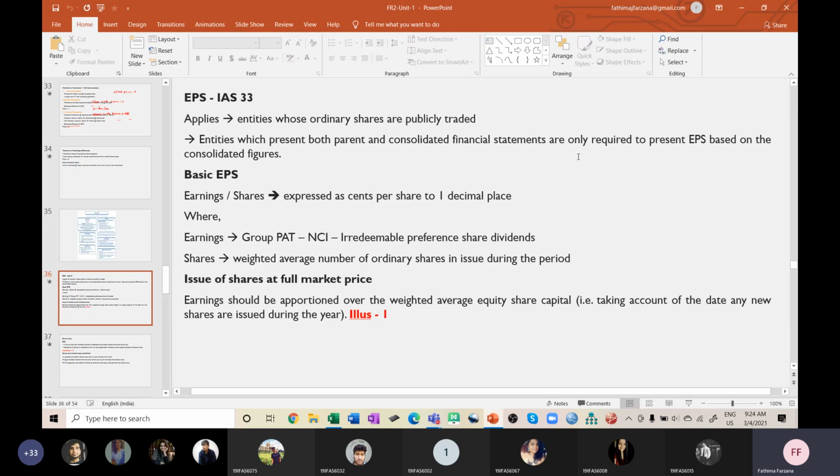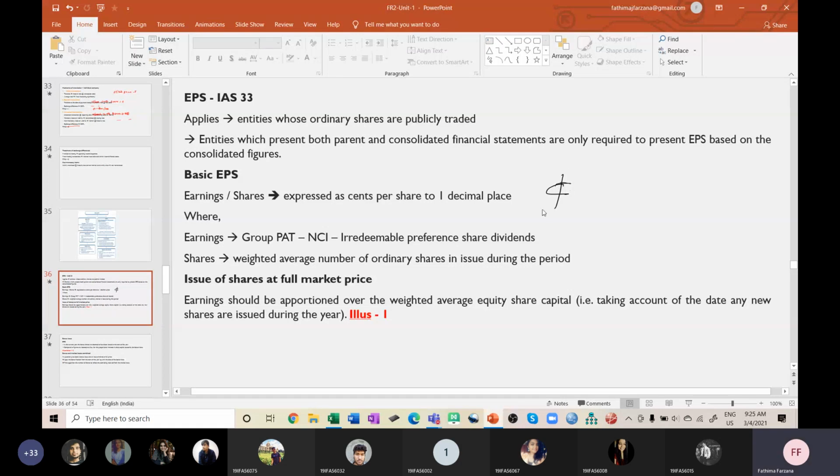Okay, so then you must know the concept called basic EPS. Basic EPS means what we generally compute: the earnings divided by shares, otherwise called earnings available to equity shareholders divided by number of shares. So earnings divided by shares will be expressed in cents. In the book, you can see this symbol everywhere.